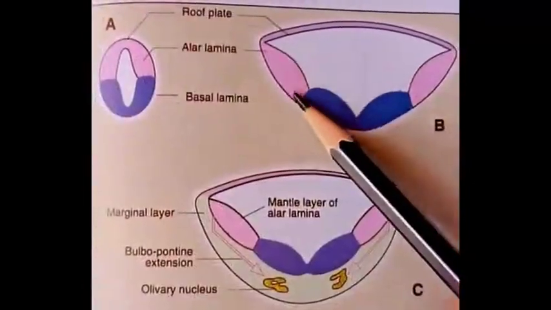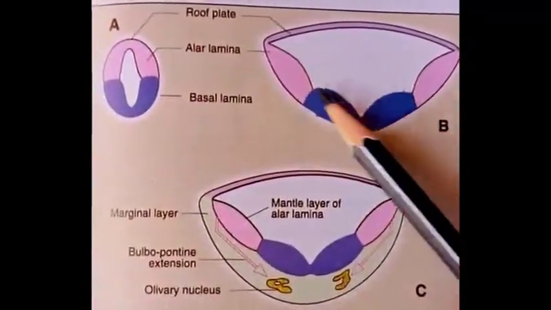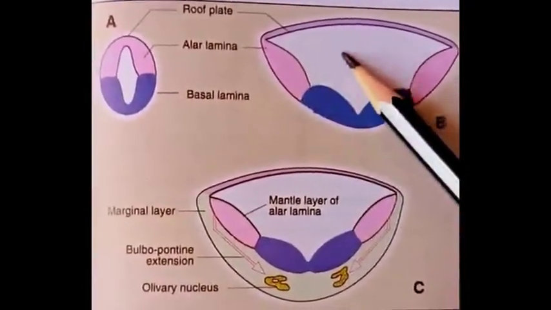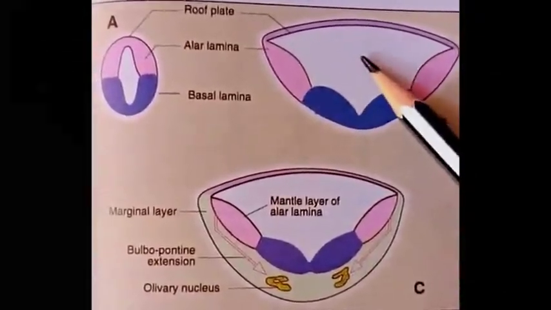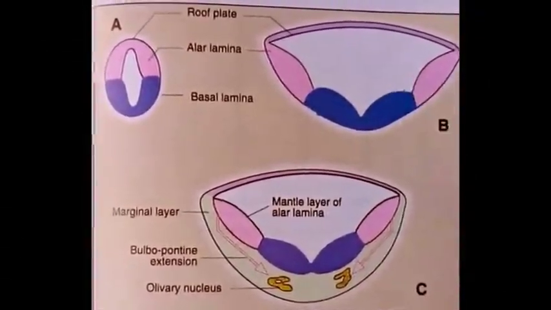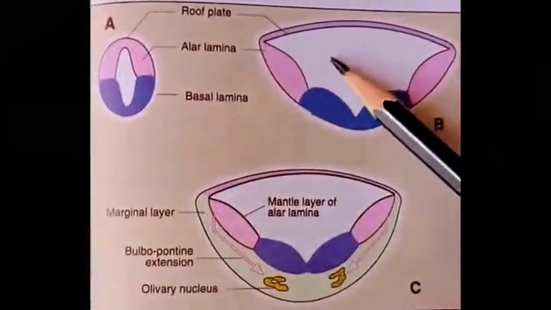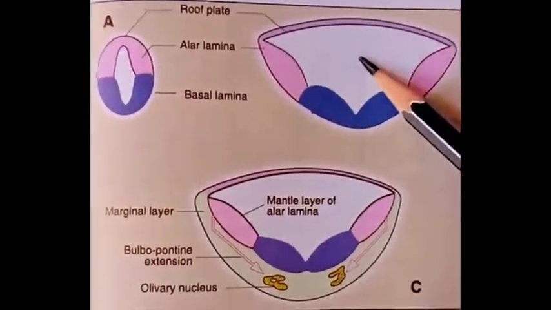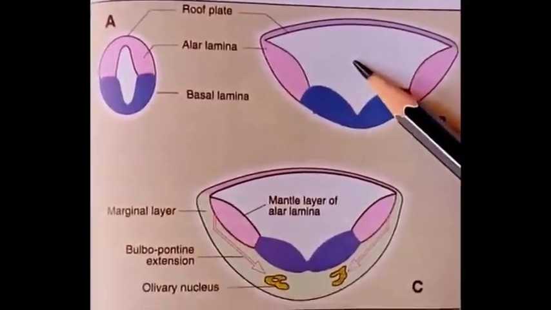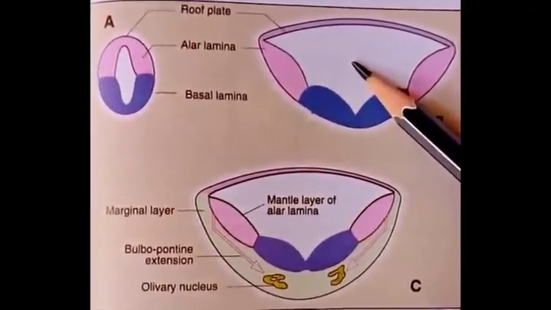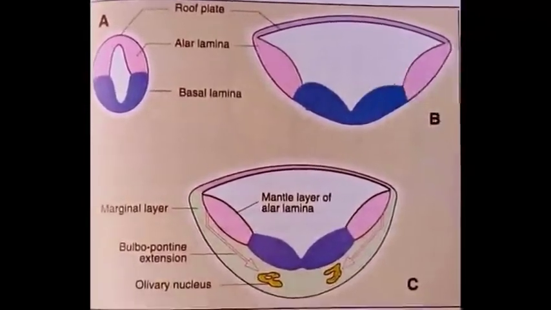Both these laminae lie in the floor of the fourth ventricle, which is a large cavity present in close relation to the medulla oblongata and the pons, which is present above the medulla.